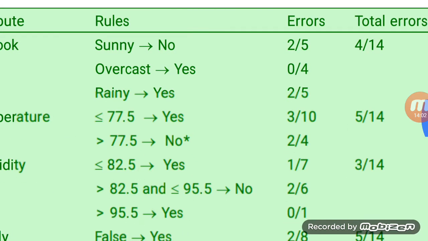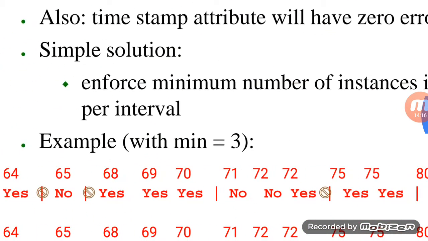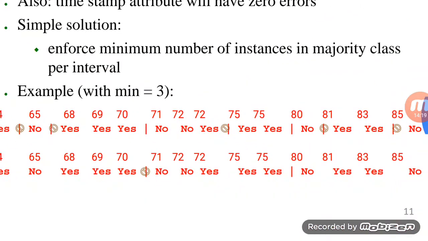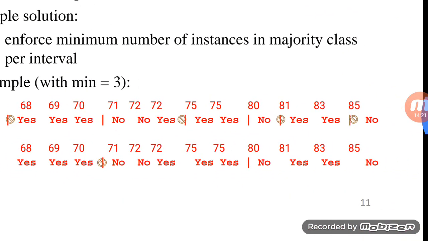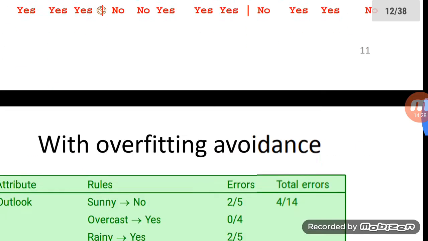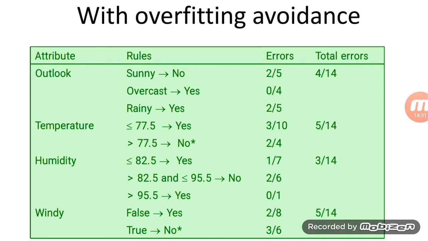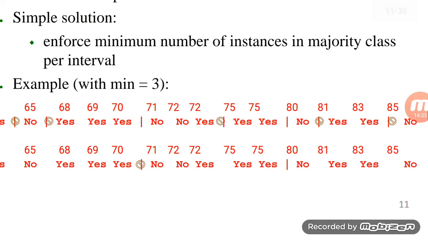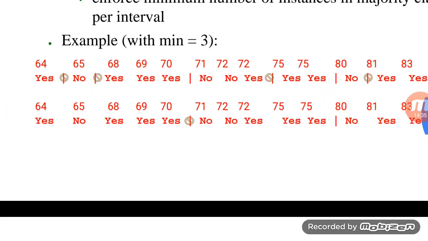Yes, that we will consider in case of our error. I hope this is clear. So in this manner we will calculate for greater than 77.5 and the play condition is no. If you carefully look, greater than 77.5 means you will take the last 4 cases, and out of these 4 cases the play condition is yes only for 2 cases.